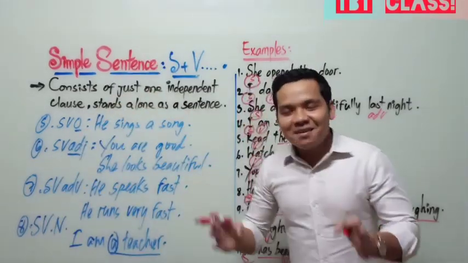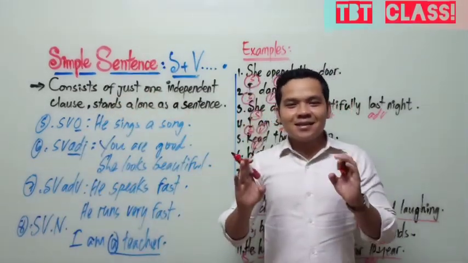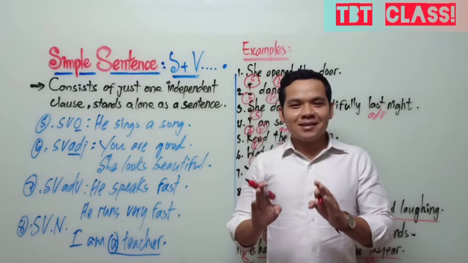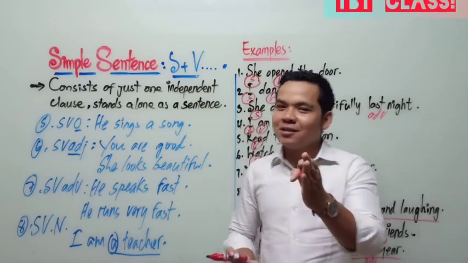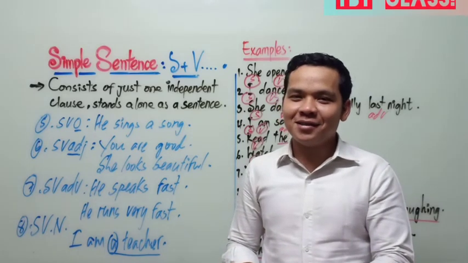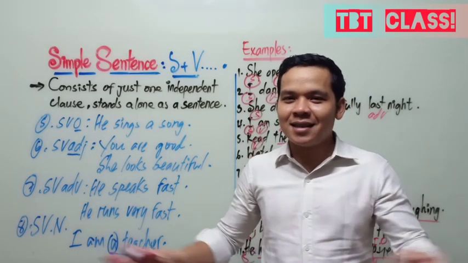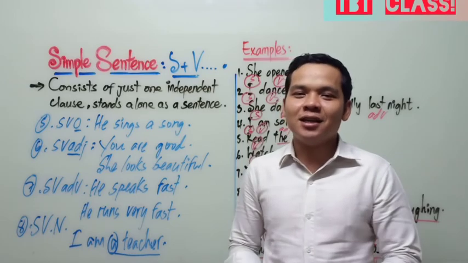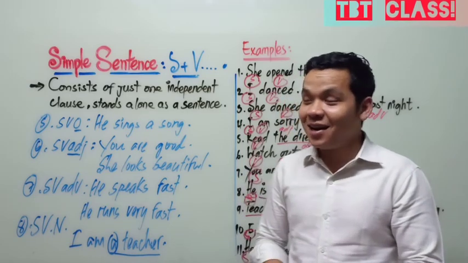So, a simple sentence must have subject and verb. But remember, subject and verb must have enough meaning to give the idea, so both speaker and listener understand each other. Simple sentence. Okay, you got it?